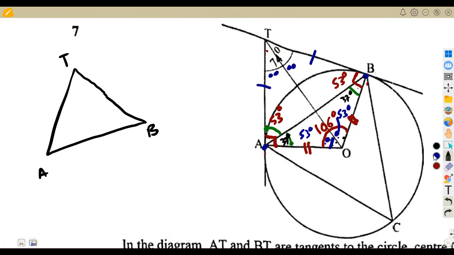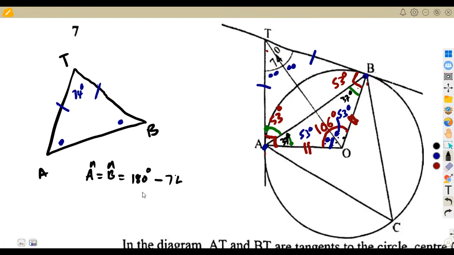So which concept are you going to use? This angle here is 74 degrees, and these two sides are equal. So if they are equal, it means the angle at A and the angle at B are also equal. So to find angle A or angle B, which will be equal, it is simply 180 degrees minus 74 degrees, the one that we are given at T, because we're talking about angles inside a triangle. That's why we are using 180, the angles in a triangle. But these two are equal.